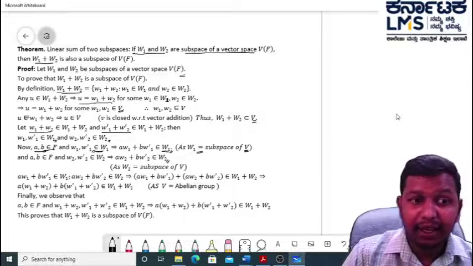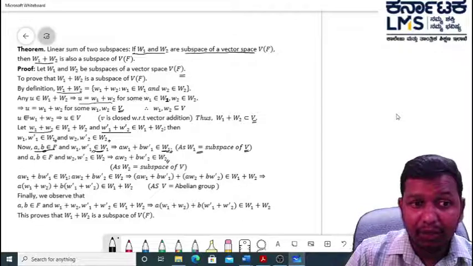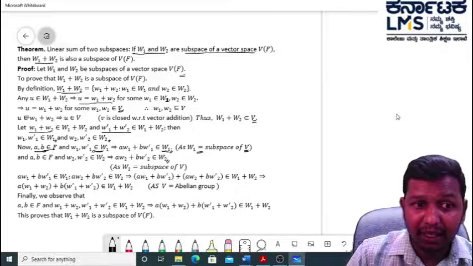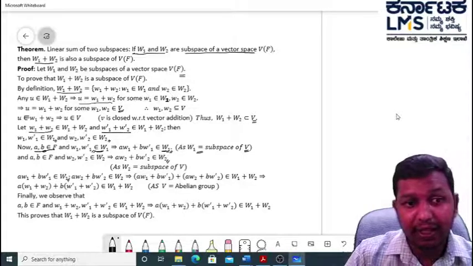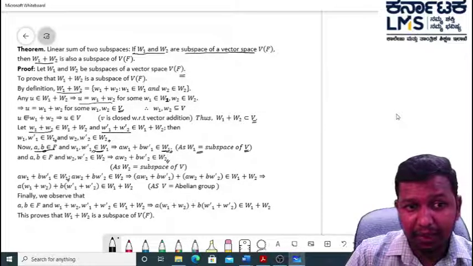Then A W1 plus B W1 dash is the element of W1. A W2 plus B W2 dash is the element of W2.